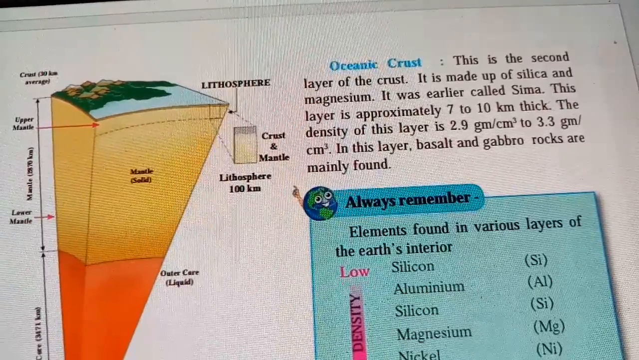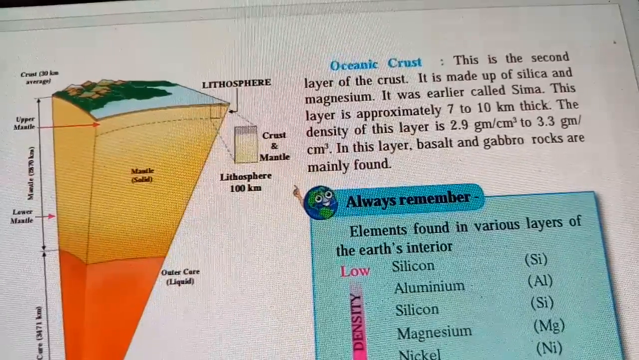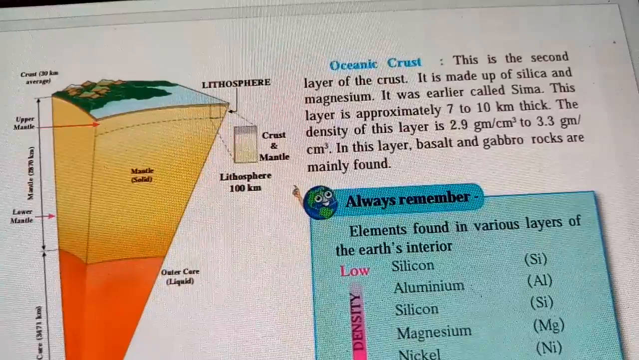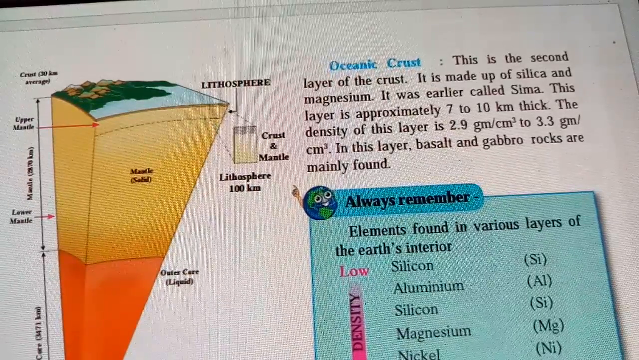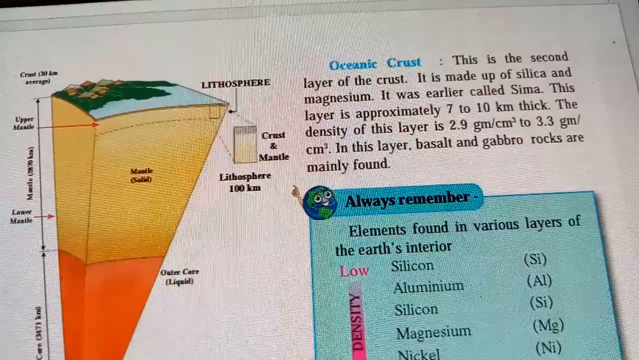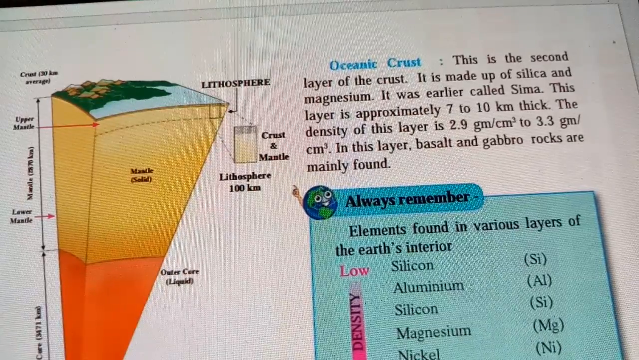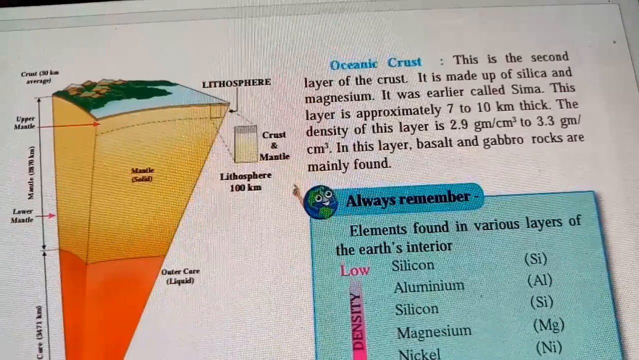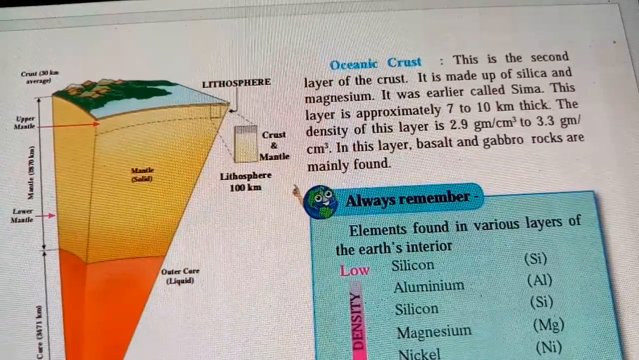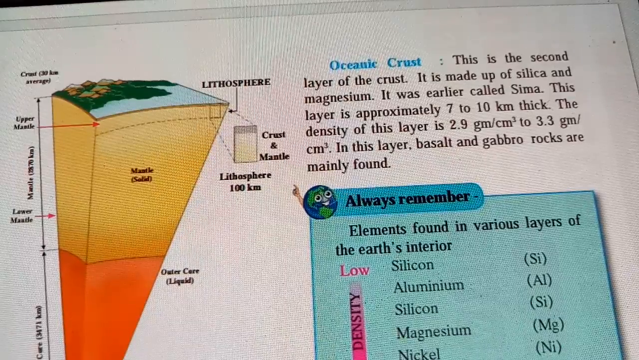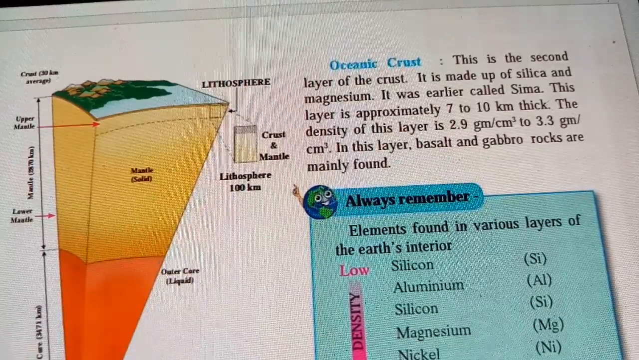This is the oceanic crust. This is the second layer of the crust in the interior of the earth. It is made up of silica and magnesium. It was earlier called Sima. This layer is approximately 7 to 10 kilometers thick. The density of this layer is 2.9 grams per centimeter cubed to 3.3 grams per centimeter cubed.